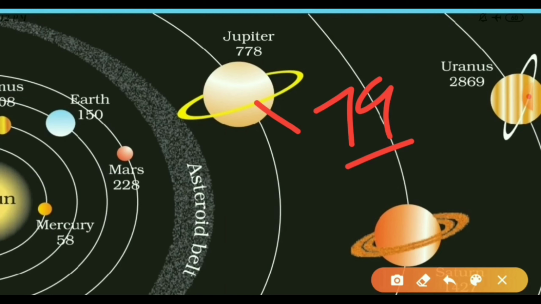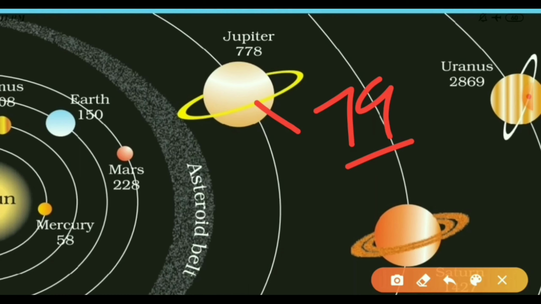Jupiter has 79 moons officially. But the thing is, of the 79 identified moons, only 53 are given names, and the remaining 26 are awaiting official names. And now let's discuss Saturn.